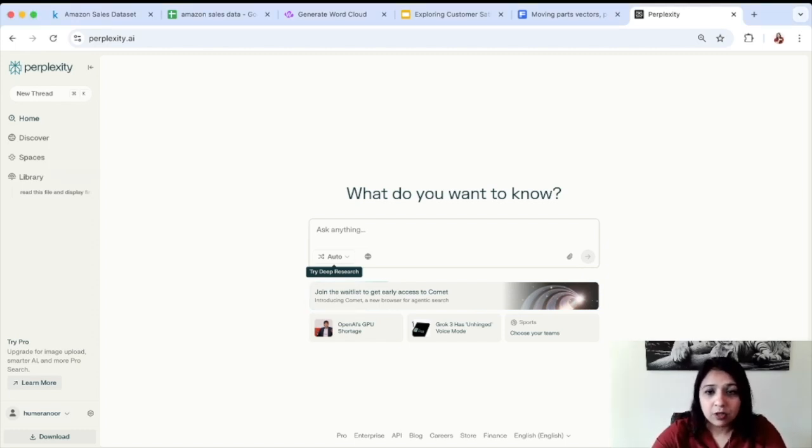So let's upload our dataset. You can, using this button, attach images, files, and anything else that you want. We search for our amazon.csv file and upload that. So you select the file and you click open. First of all, now it's reading this file. First of all, you need to make sure that it is able to read the file properly.